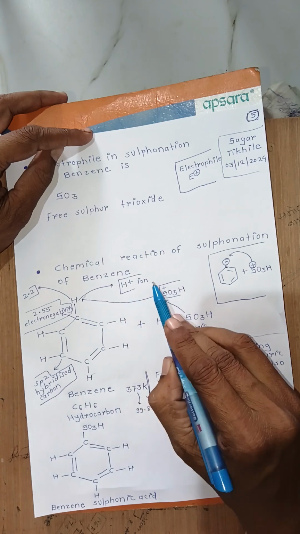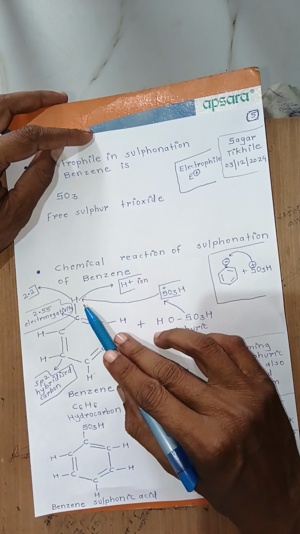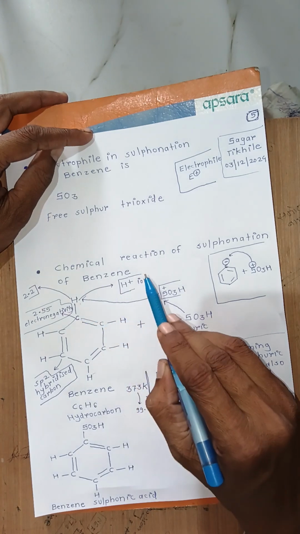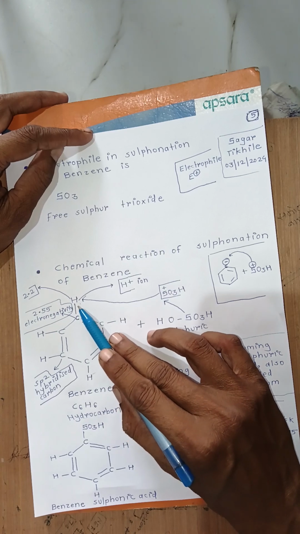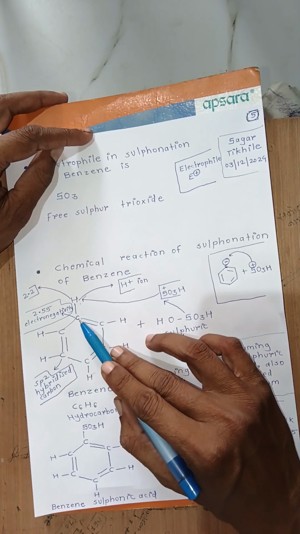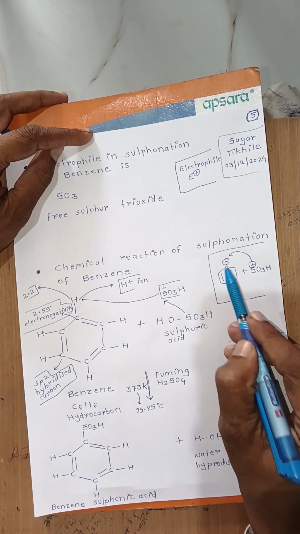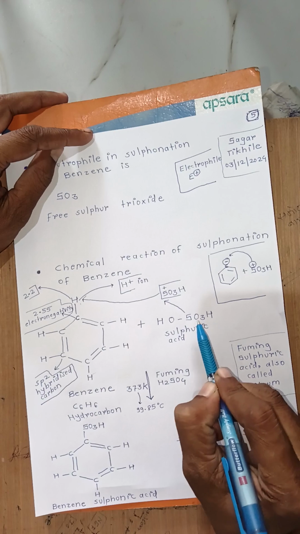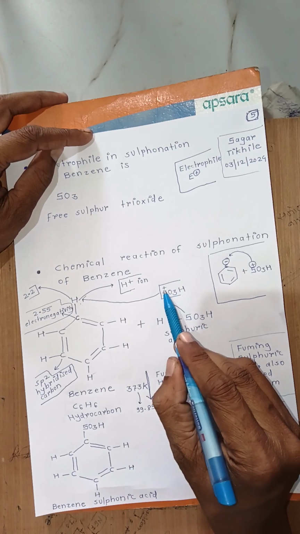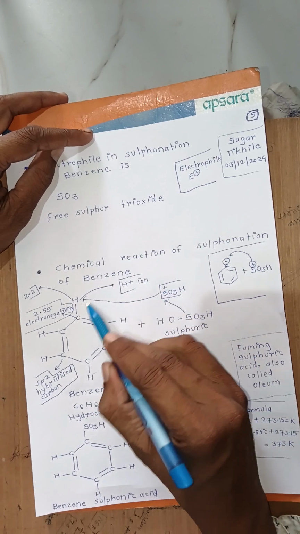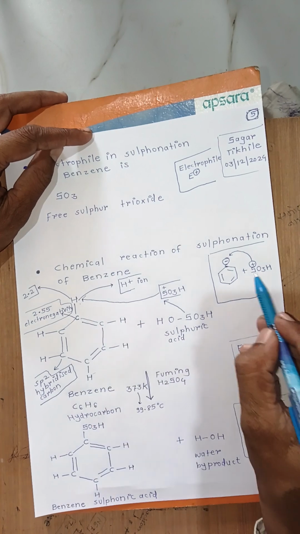After the removal of H plus ion, this carbon becomes electron rich in this way, because hydrogen is removed from here in the form of H plus ion, and the two bonding electrons will attract the carbon atom. Now carbon carries a negative charge, and this SO3H, that is the sulfonic acid group from sulfuric acid, will attack this electron rich center of this carbon.